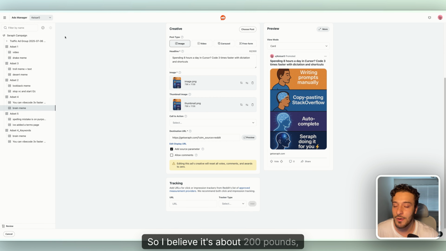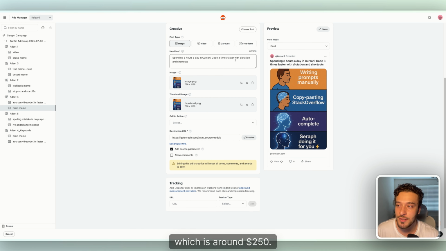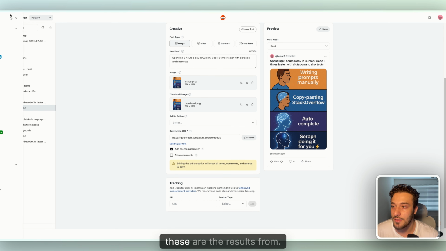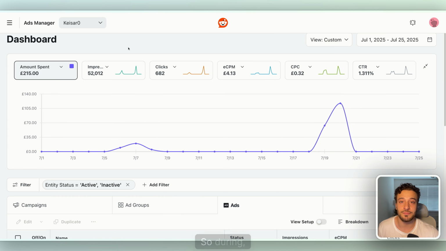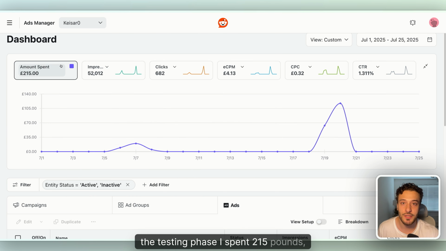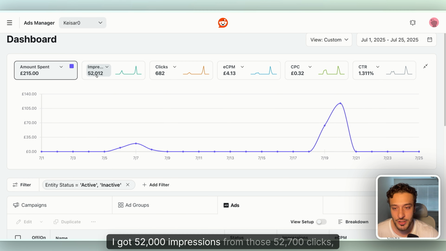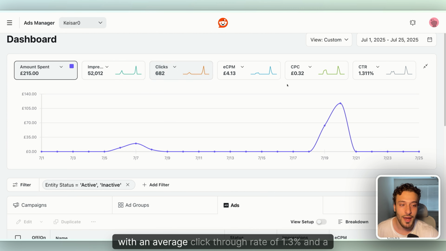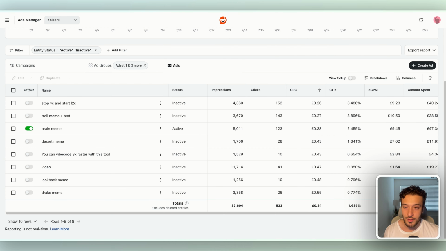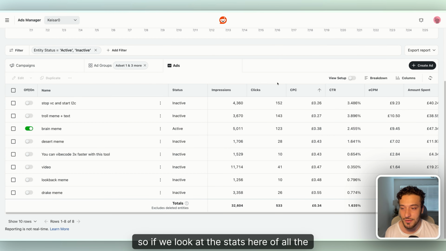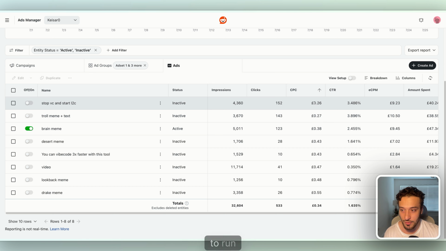I believe it's around £200, which is around $250. And these are the results from them. During the testing phase, I spent £215, which is around $260. I got 52,000 impressions and 700 clicks, with an average click-through rate of 1.3% and a cost per click of 30p.